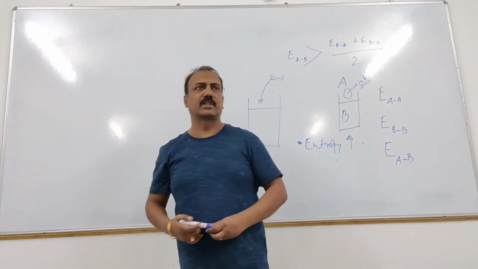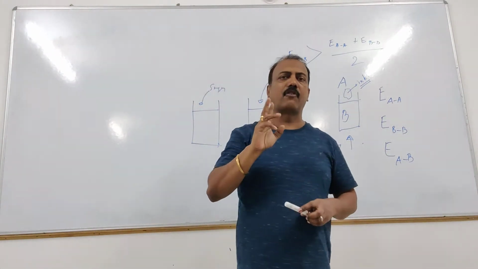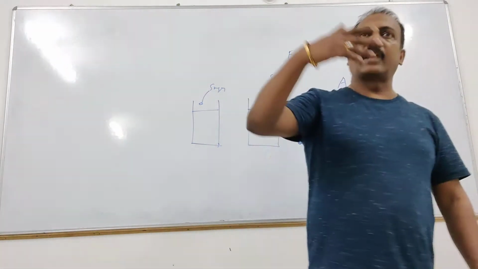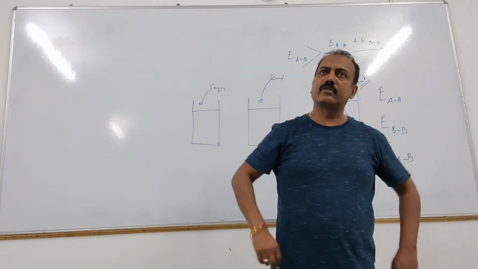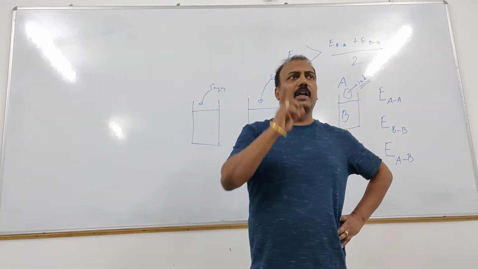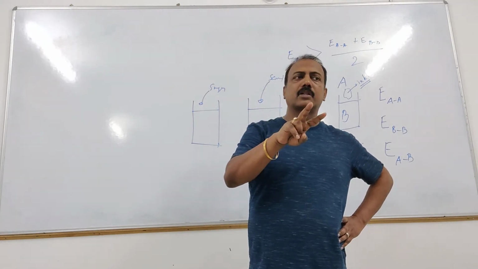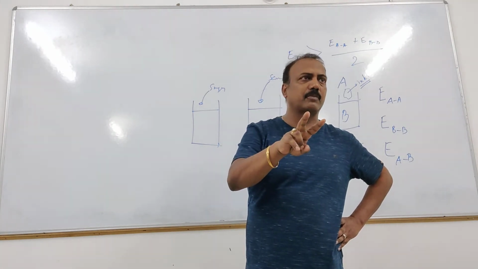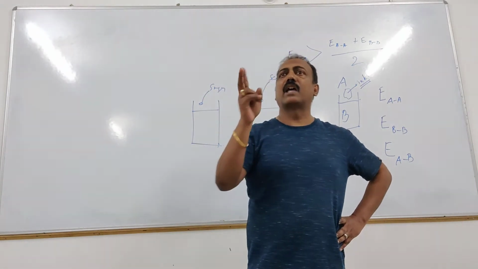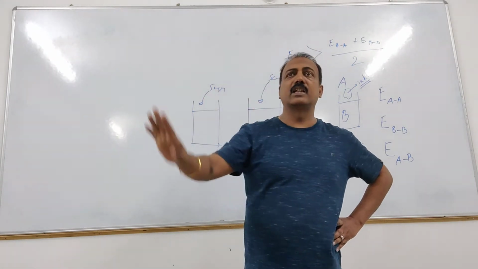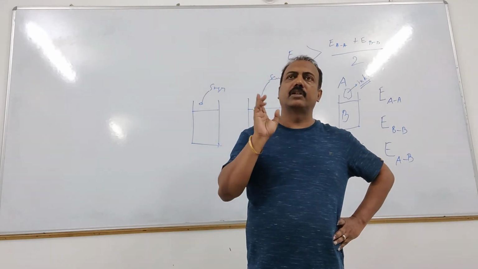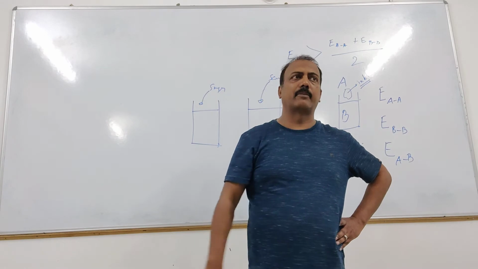That's the second condition. So what are the two conditions for two components to form a solution? First, the entropy of the system should increase. And the second one: the energy of interaction between the two components must be greater than the average of the individual interactions. Is it clear or not? You tell me that first.